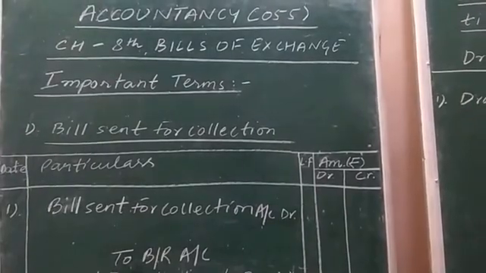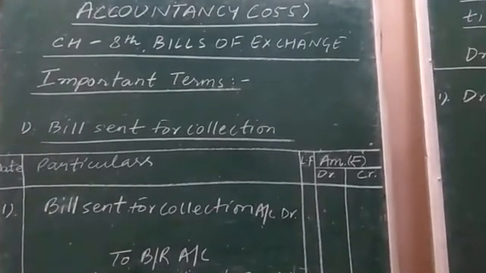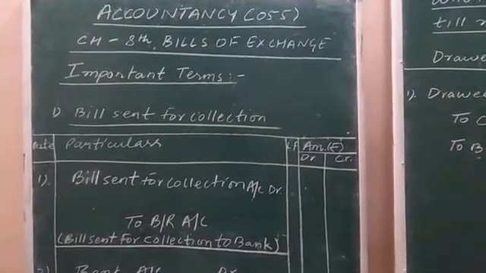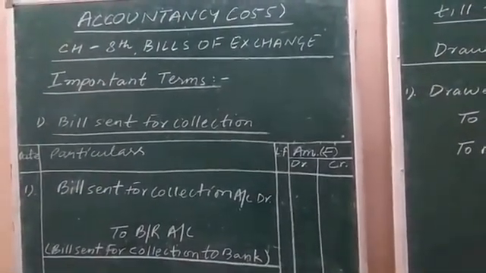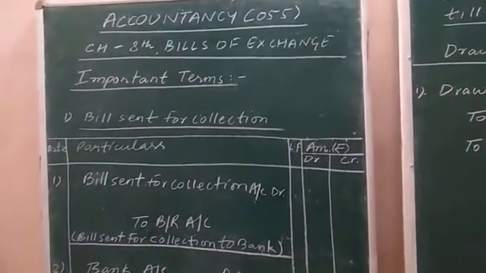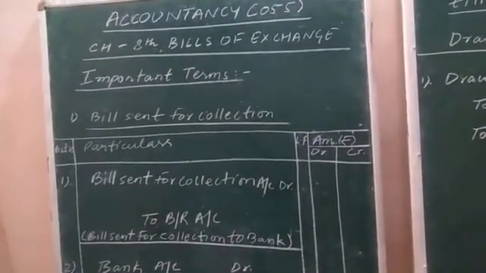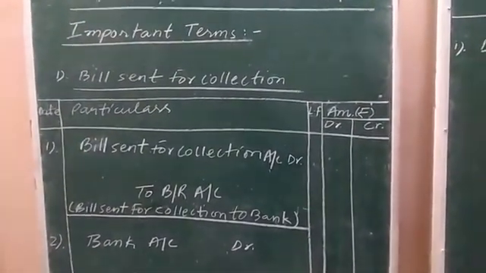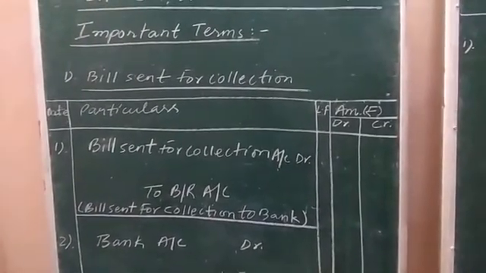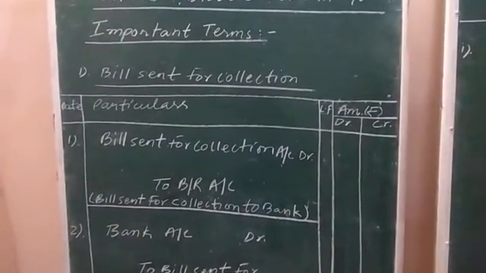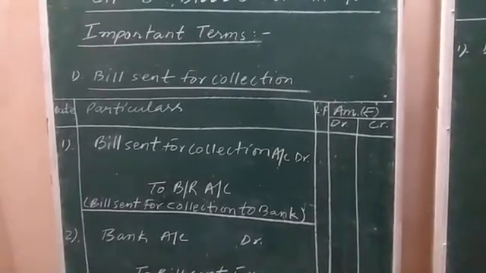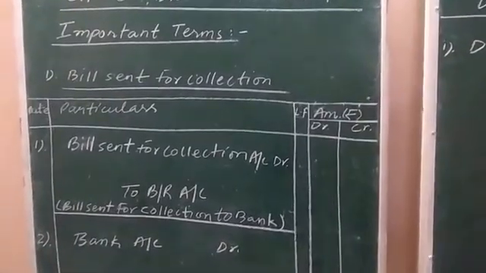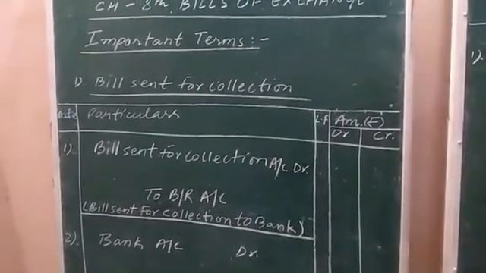Now, I am telling you the basic journal entries which are needed to be passed in the numericals, say the questions related to bill sent for collection. The very first journal entry is bill sent for collection account debit to bill receivable. Bill sent for collection here is indicating the bank to whom the bill is handed over for collection purposes.